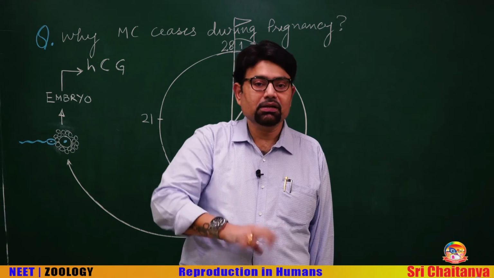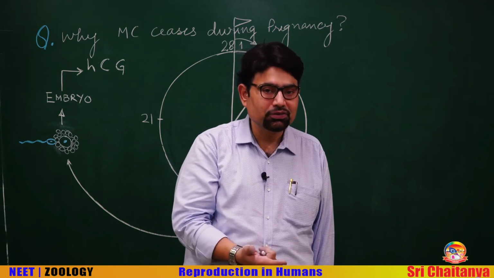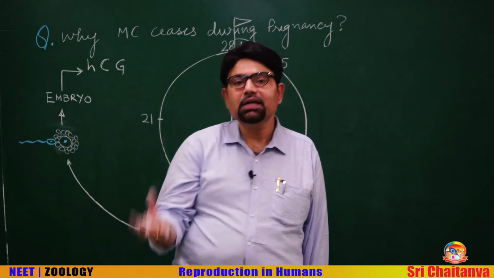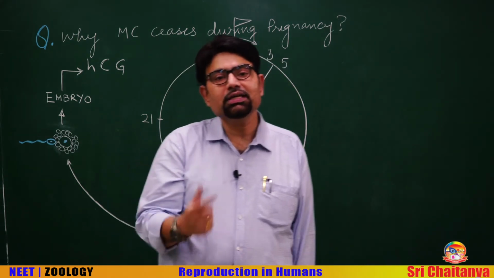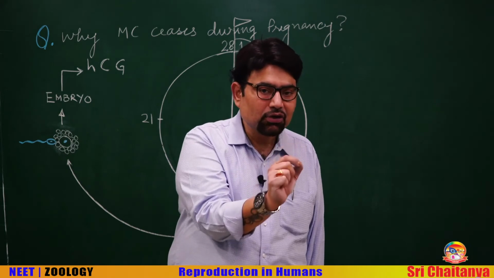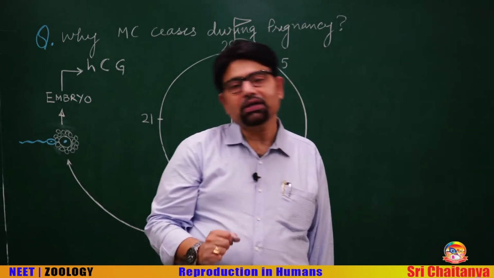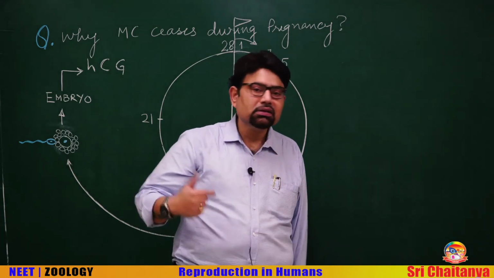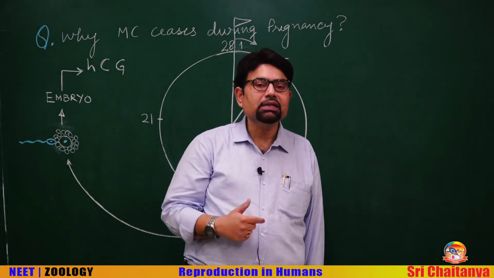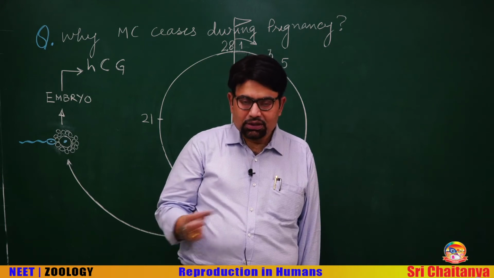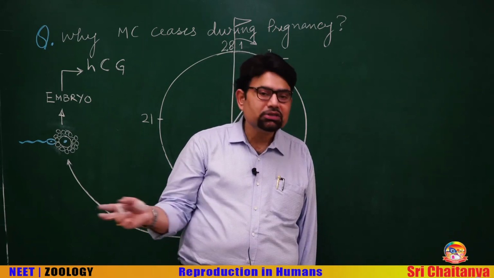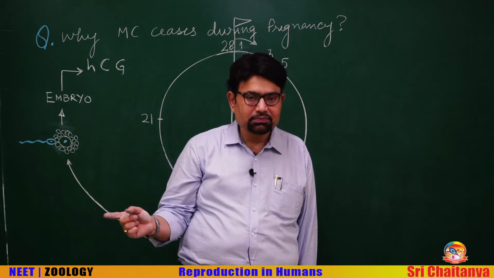It prepares the uterus for implantation, and that's the reason the endometrium thickens, it becomes secretory, and all other changes are in the direction of gestation, pregnancy. We have seen that after 1 lunar month, in the absence of fertilization, the ovum degenerates, corpus luteum degenerates, endometrium sheds, and menstruation occurs.